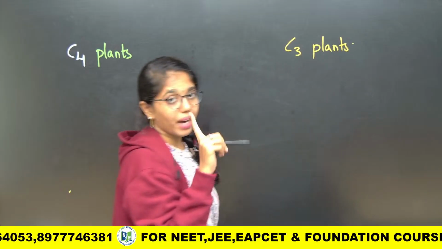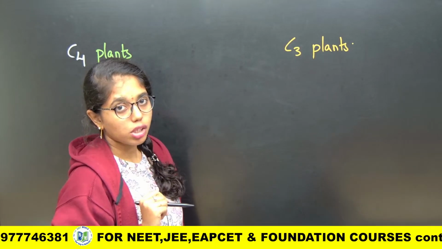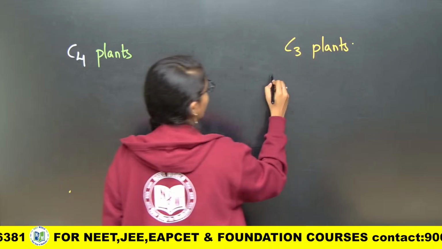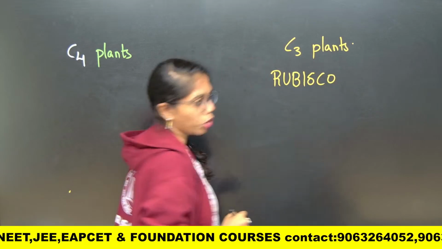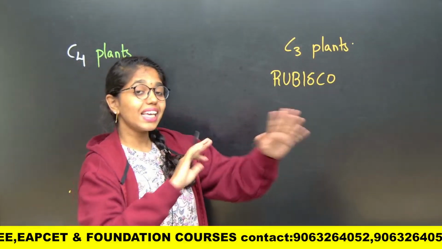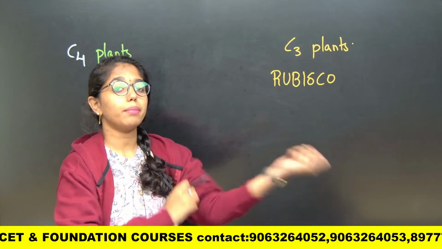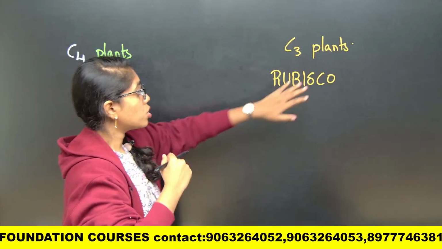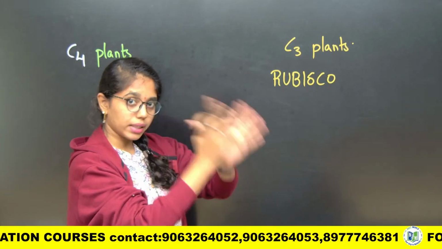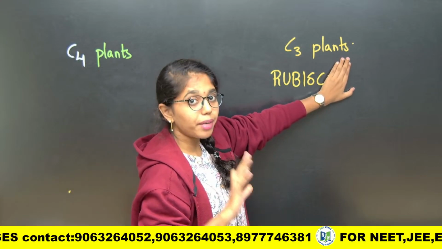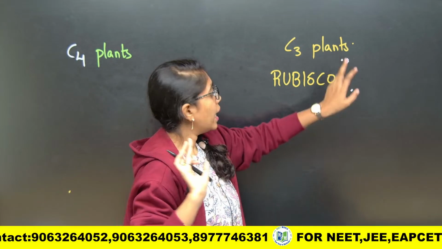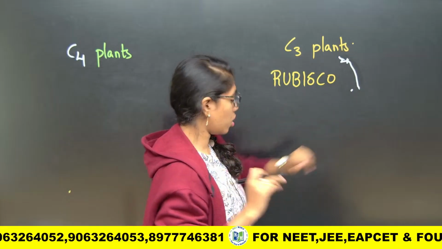For first primary carboxylation or carbon dioxide fixation, in C3 plants the enzyme which is catalyzing is the world's most abundant enzyme, rubisco. This rubisco has equal affinity to bind with carbon dioxide and oxygen. It should not bind with oxygen, right, because it activates the C2 cycle. It has to bind only with carbon dioxide.